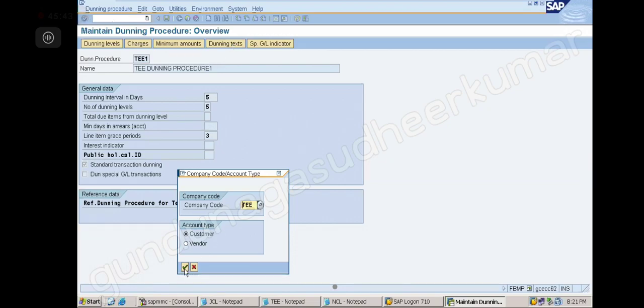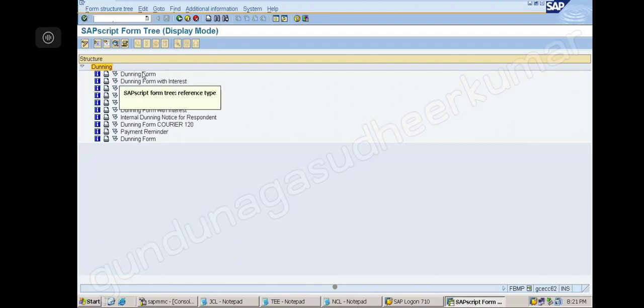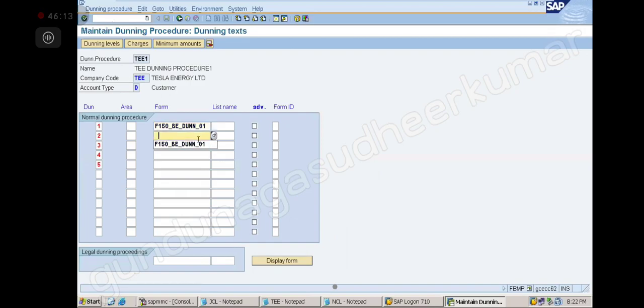Again give the company code. Already I clicked, now second time I click. Now I can give the form details. So I am giving the form details like this: 1, 2, 3, 4, 5. What is my form name? Again you will select the standard form. So I am going to Dunning form. Dunning form with interest is there, without interest is there. Interest I have already calculated now, so I will select only Dunning form. Give the same for all the 5. Okay, now done.